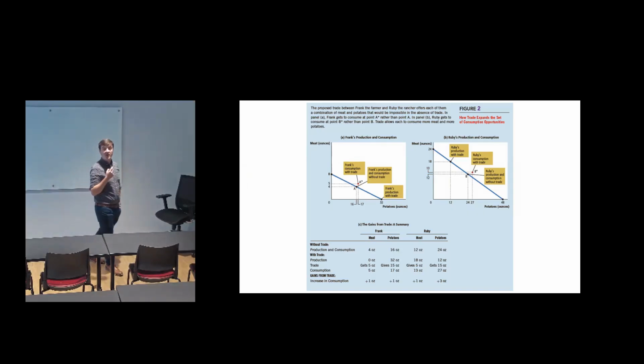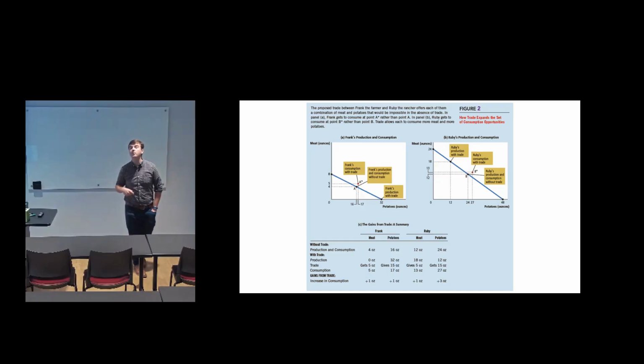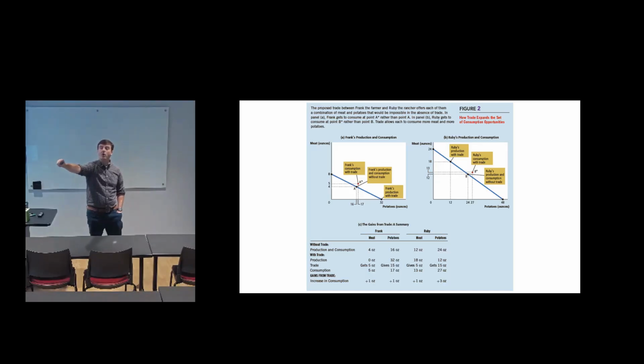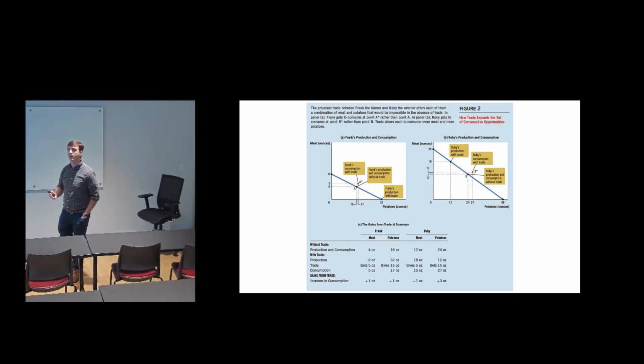But by specializing in what they are relatively good at, again, what they have lower opportunity cost in, and then trading, we can see that Frank is able to reach past what is possible for him to produce on his own and get point A star, more meat and more potatoes. Now you may be thinking, of course he can. He was worse at both. But even Ruby, even though she was better at both, she still gets, by trading, to have more meat and more potatoes. Trade, we see, is making both Frank and Ruby better off. Trade, we see, is creating wealth. Trade is making both of our producers better off.